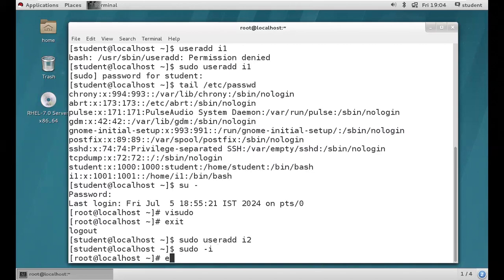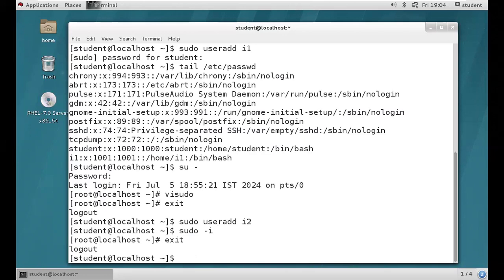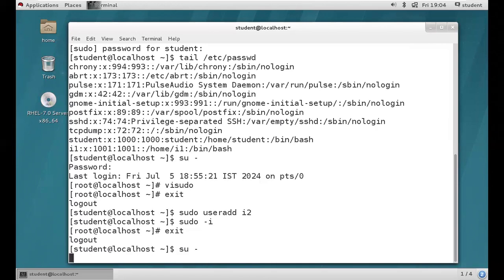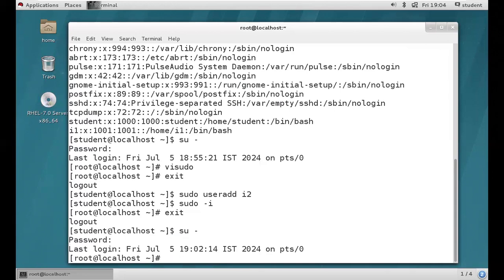Clear? So now, guys, we provided the full access for the student user, right? Maybe he can misuse it, right? He can edit the visudo file. But we should not provide this kind of permission for the student user. So we need to provide limited permissions. Only a few commands he needs to execute. Then how? Log in as the root user, right?